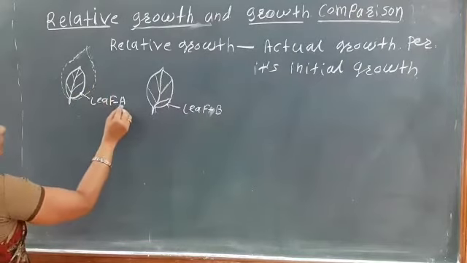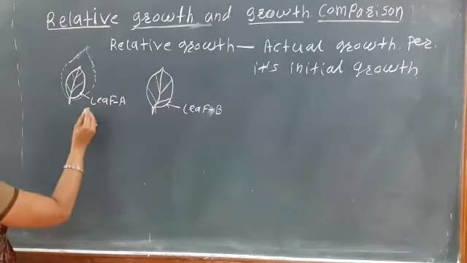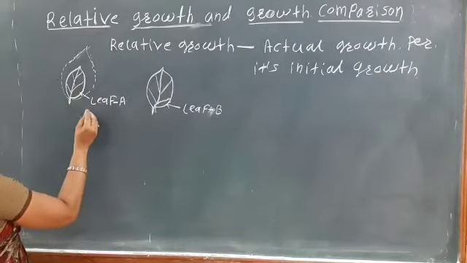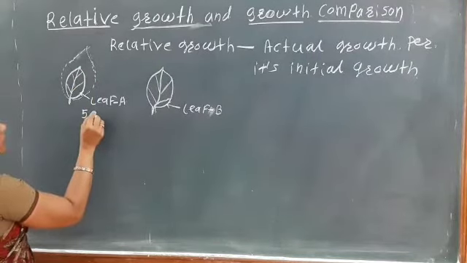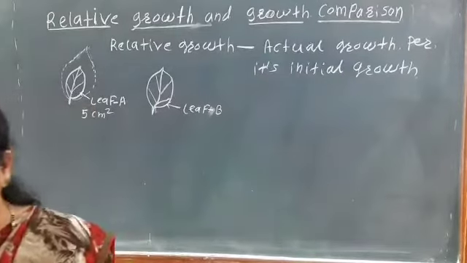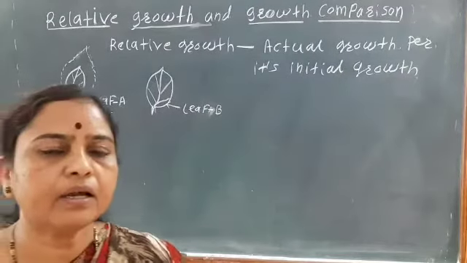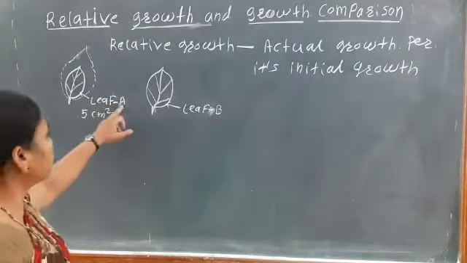The size of leaf A is 5 centimeter square initially.